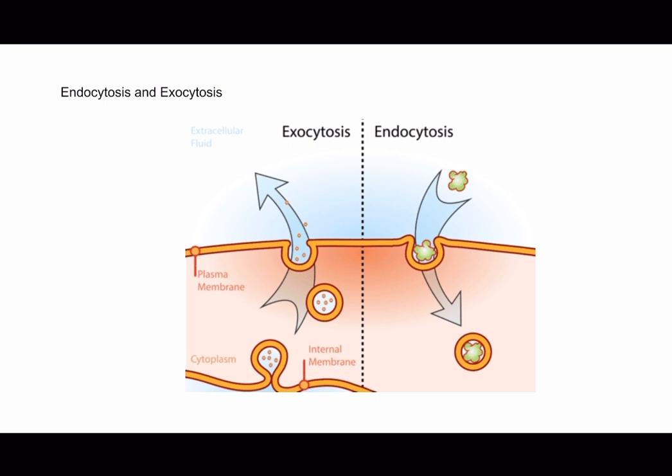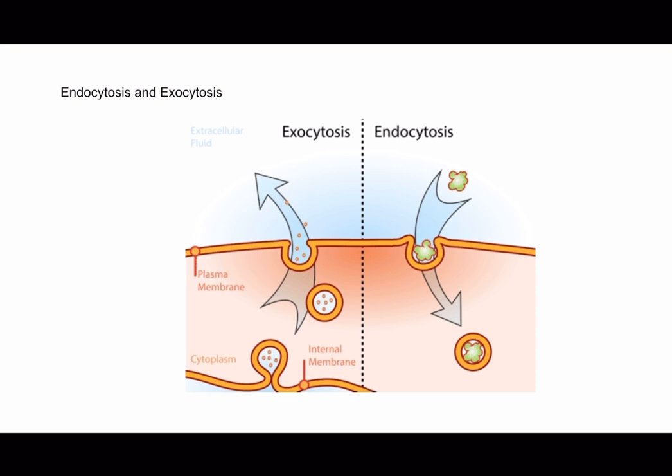Endocytosis is a process by which cells engulf and internalize large particles or macromolecules from the extracellular environment. In digestion, two types of endocytosis take place, phagocytosis and pinocytosis. Phagocytosis involves the engulfment of solid particles such as bacteria or cellular debris, by specialized cells called phagocytes. Pinocytosis, on the other hand, refers to the internalization of fluids and dissolved substances through the formation of small vesicles. And then we have exocytosis.